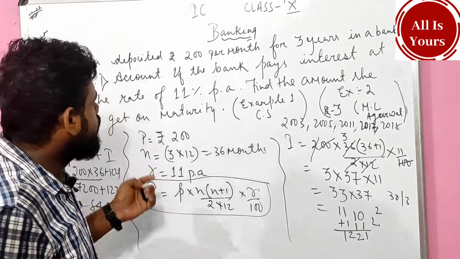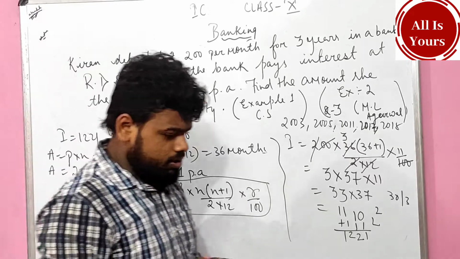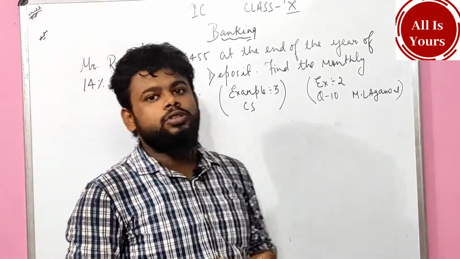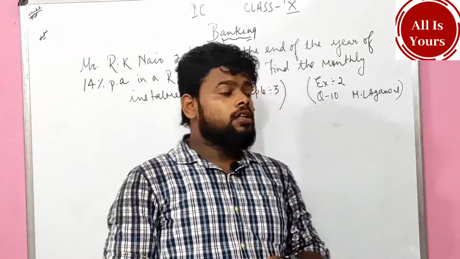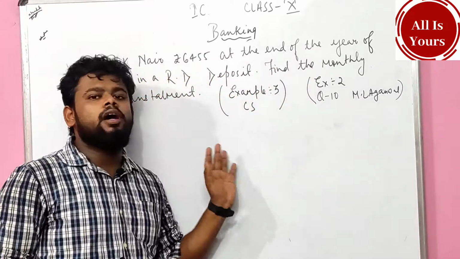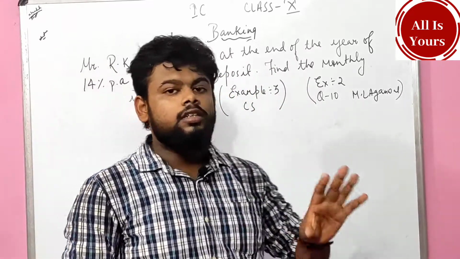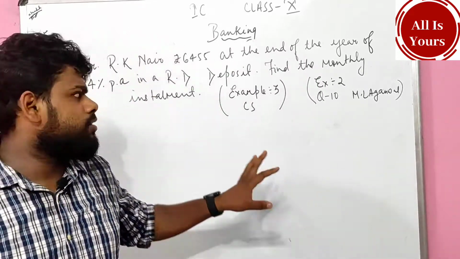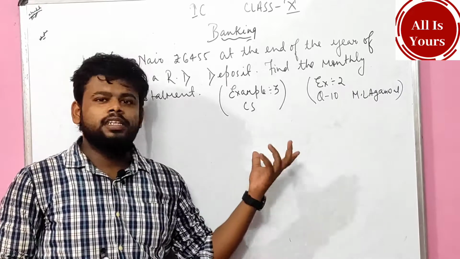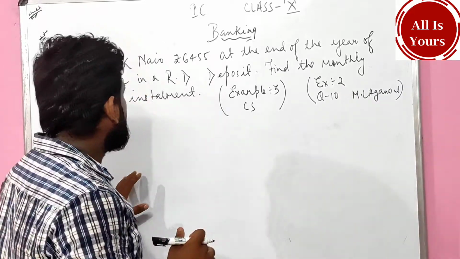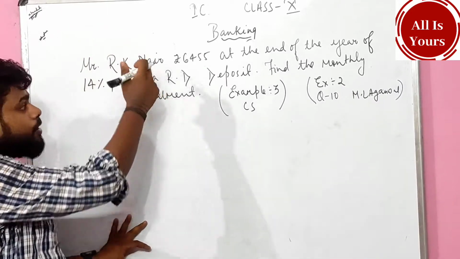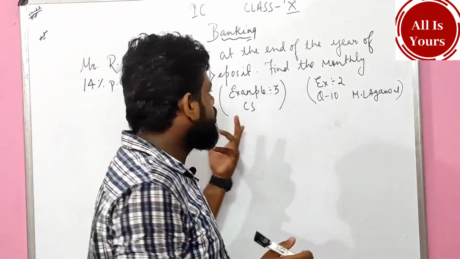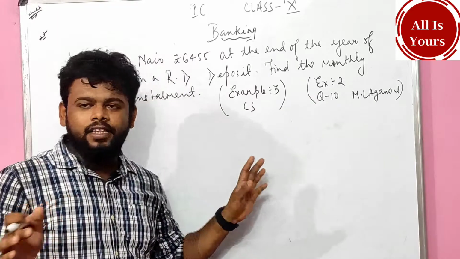Okay, let us start with question number 2. See people, this is a frequently asked question in the board examination. This type of question came in the exams of 2019 and 2020. The name was changed, the numbers were changed, but this type of question generally came; the installment was the same, monthly was the same.